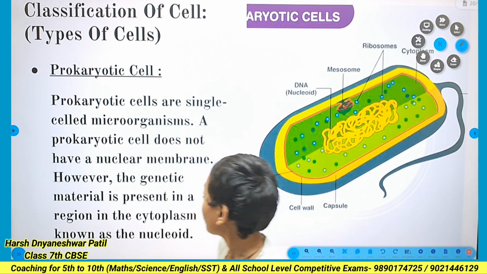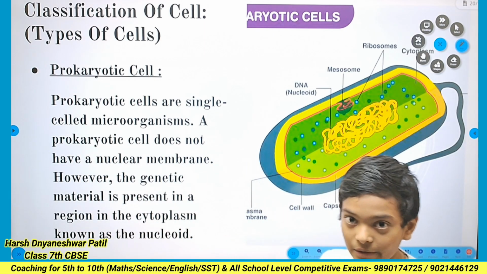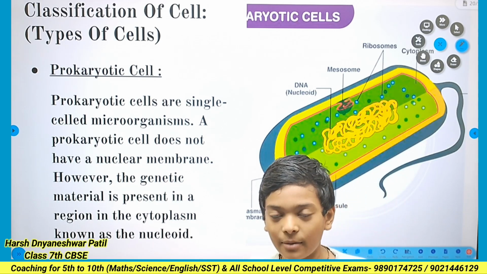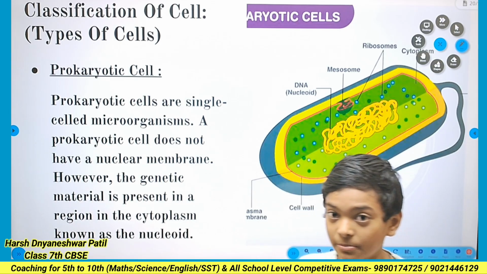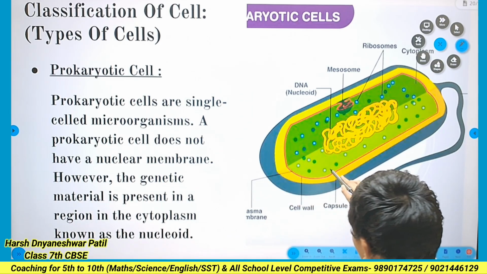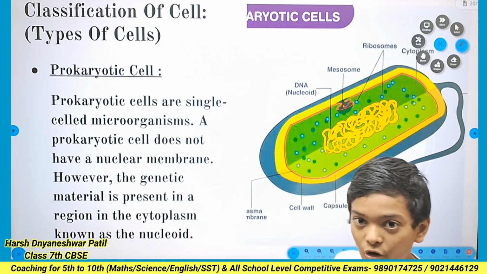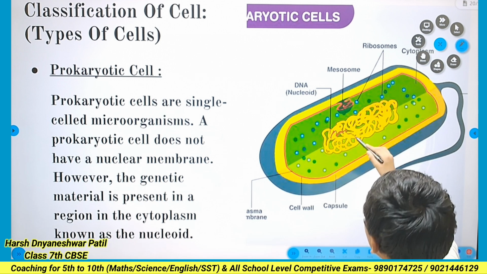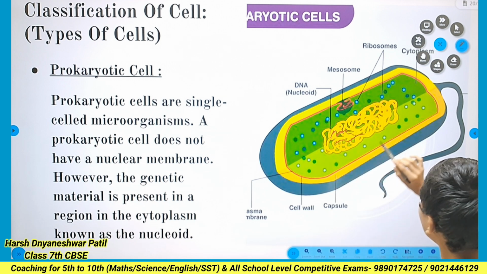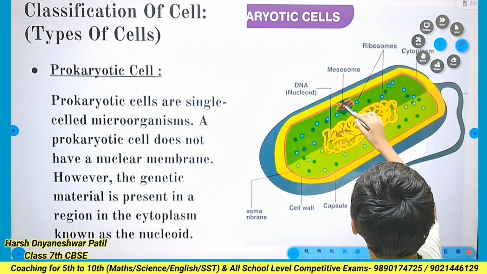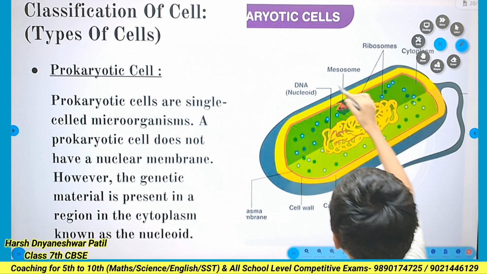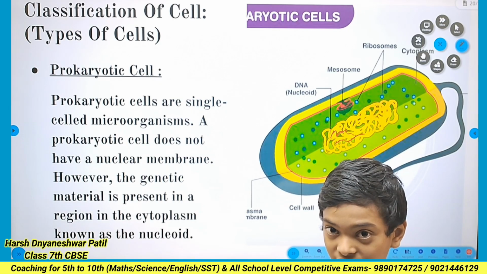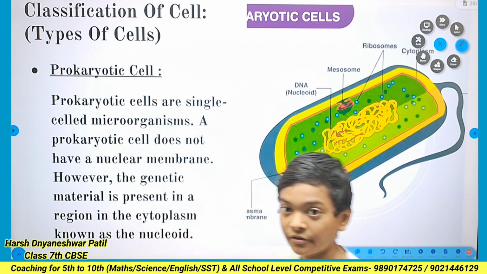First, the prokaryotic cell is a single-celled organism. There is no nuclear membrane present, but the genetic material is present in this prokaryotic cell. It is the nucleoid in the cytoplasm. Here the DNA is present. This is the nucleoid present in the prokaryotic cell, and here are the mesosomes. The full form of DNA is deoxyribonucleic acid.